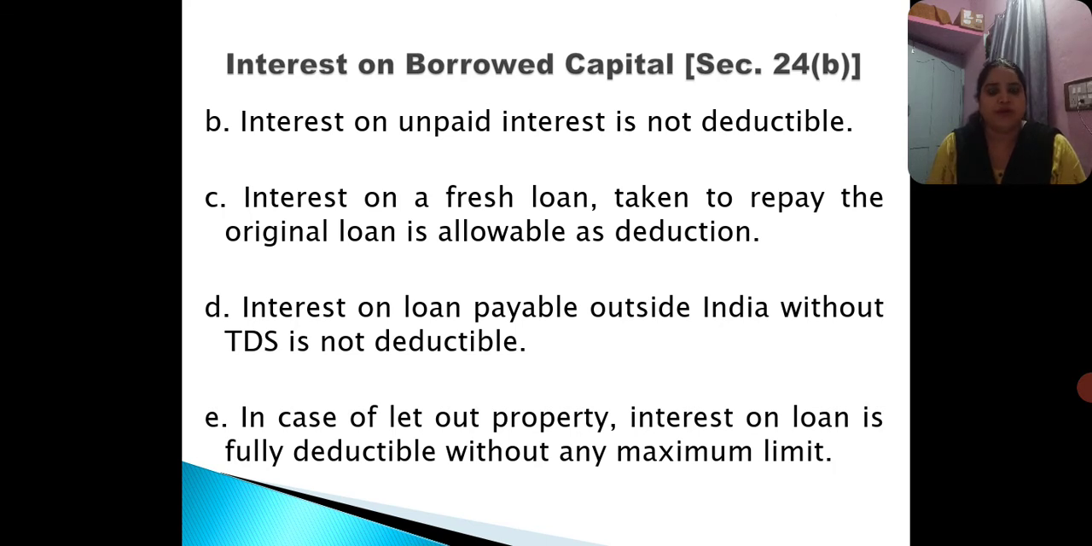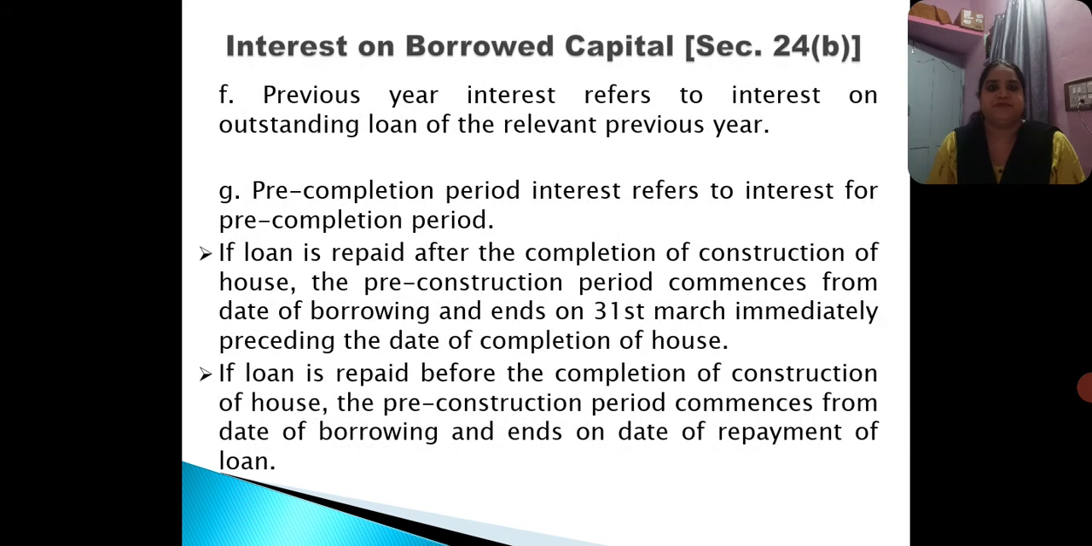Coming to the fourth point, interest on loan payable outside India without TDS is not deductible. If any interest is paid outside India without TDS, it is not provided as a deduction under the head income from house property. Next point, in case of let out property, interest on loan is fully deductible without any maximum limit. So if the property is let out property, interest on loan is fully deductible without any maximum limit.